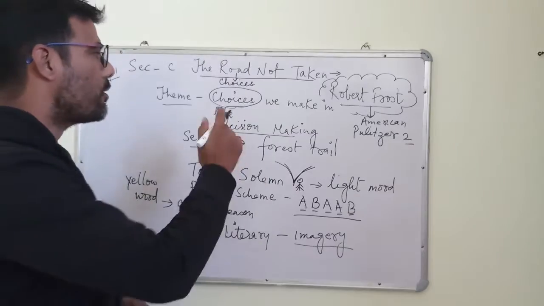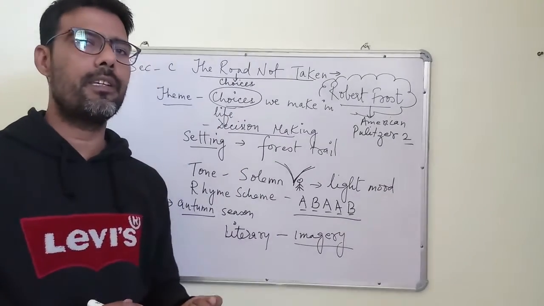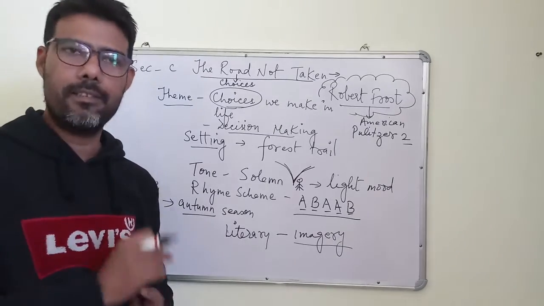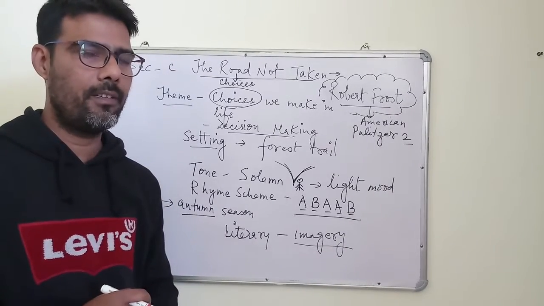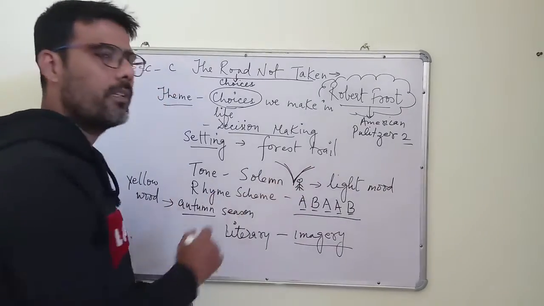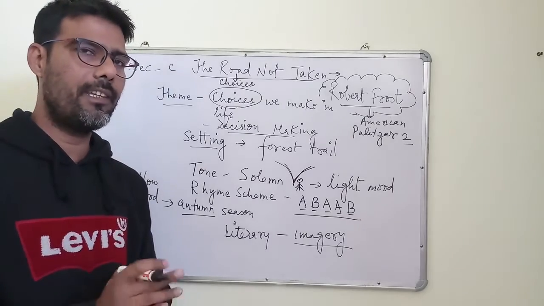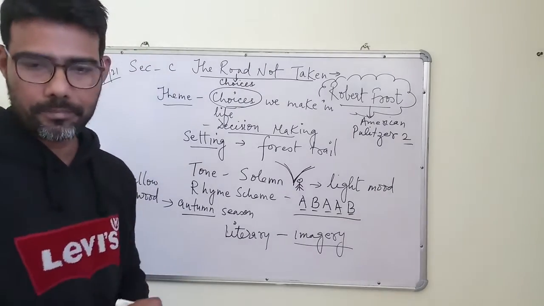Now, children, is it possible to take both the roads? Our day starts with choices, and choices means you have to take one. You cannot take both the choices in life, right? So he feels sorry that he could not cover both the roads. Roads, children, literally means road, but symbolically he is referring to the choices.